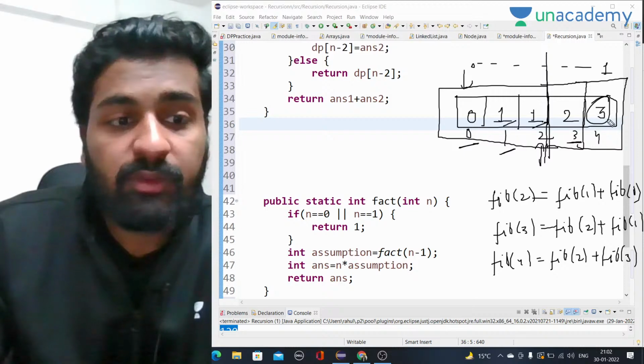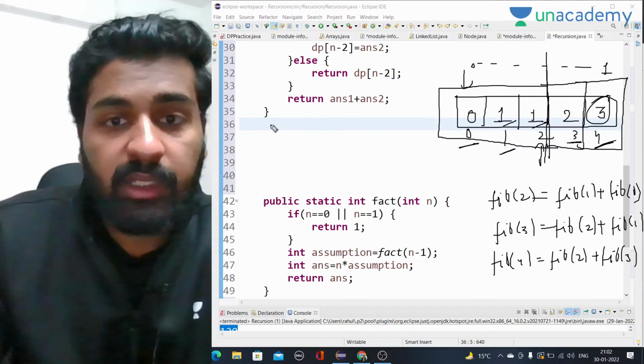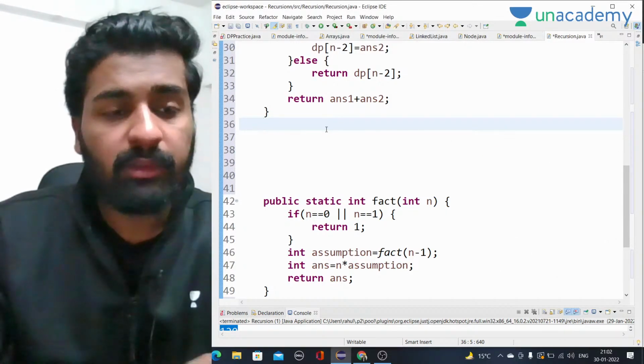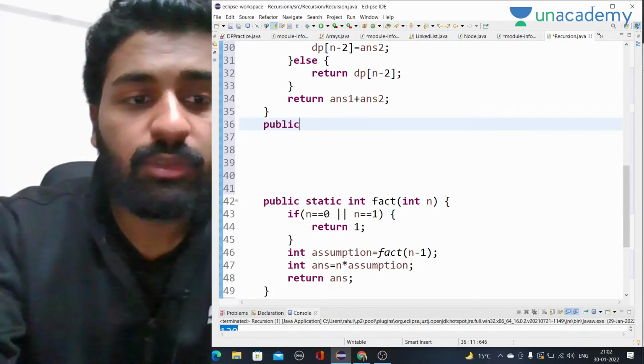And at last we will return whatever is at dp of 4. That will be our answer, right? That will be our answer. I hope this much is clear. So let's try to write the code. Guys, just keep asking the doubts if you have.